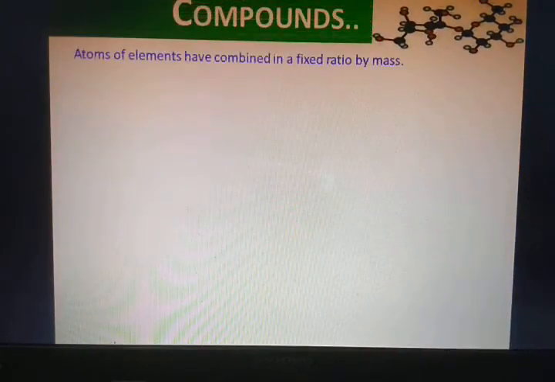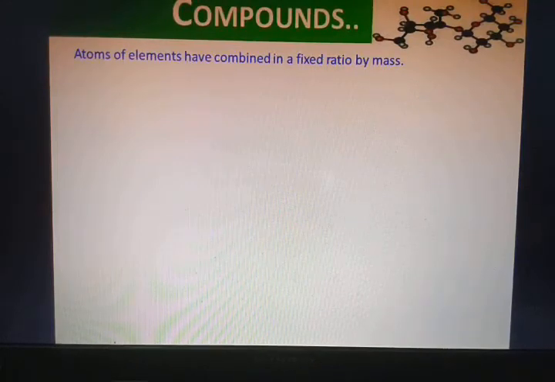The next we are having atoms, let's discuss that one in a more detailed manner. Atoms of elements have combined in a fixed ratio by mass. What does that mean? That means when two elements will combine, or three elements will combine, they will have a certain proportion.